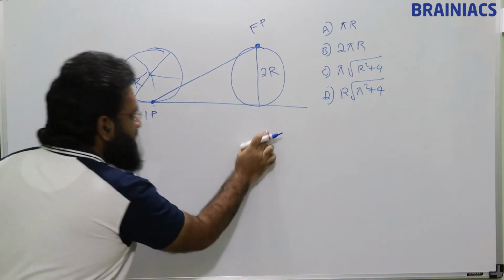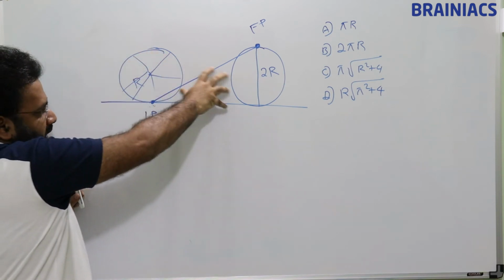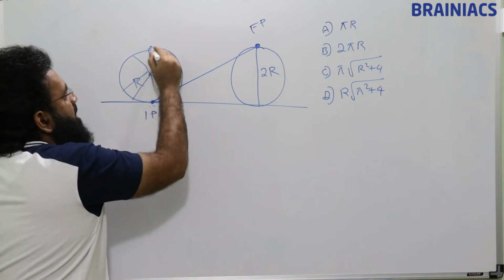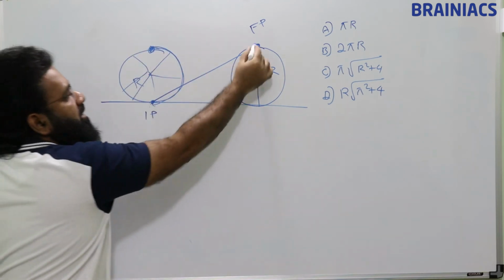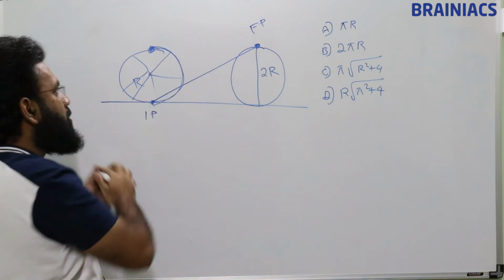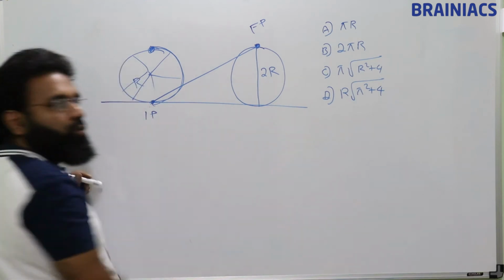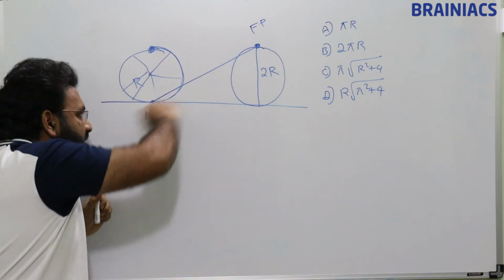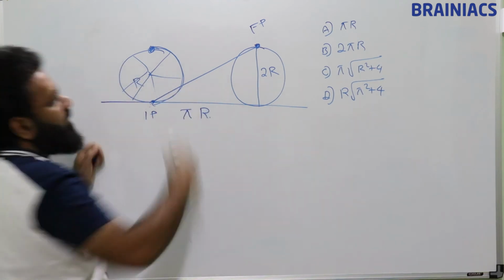What about this distance? If the wheel has rotated through this ground like this, this point has reached here on the top. So this much distance the wheel will travel so that this point will come on the top. What is this distance? This distance is nothing but pi r.